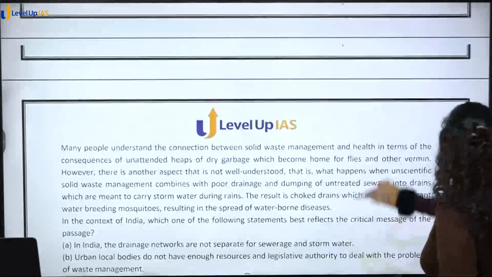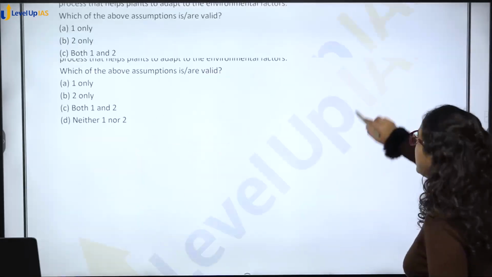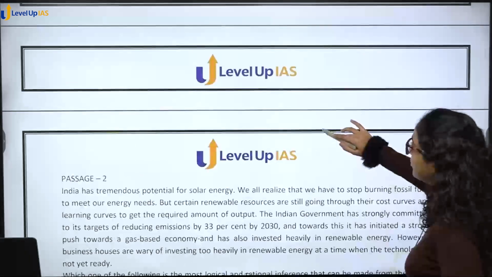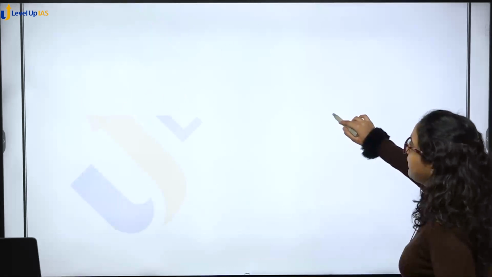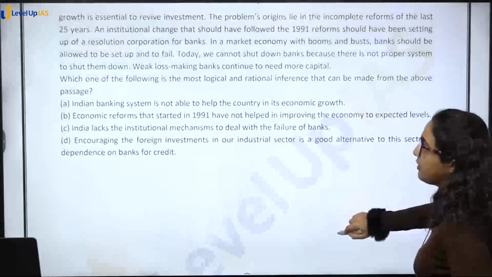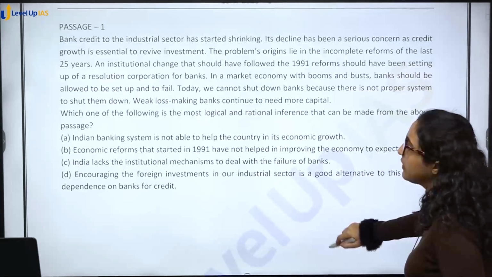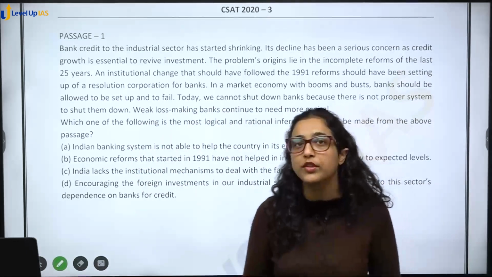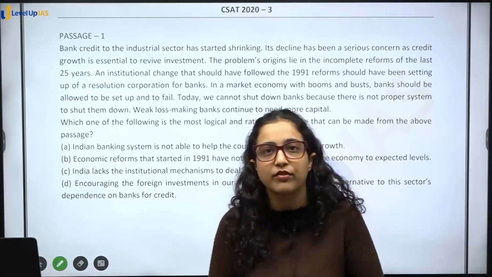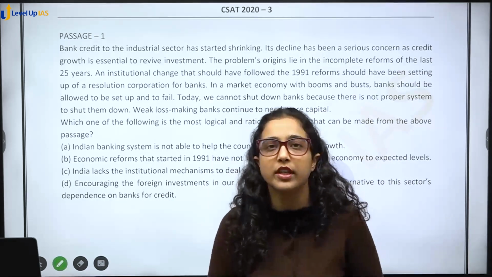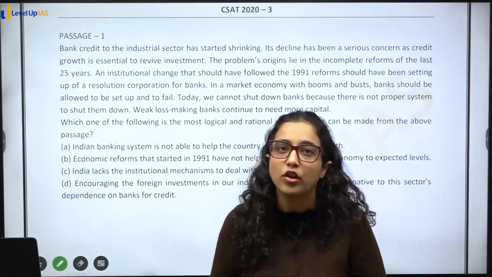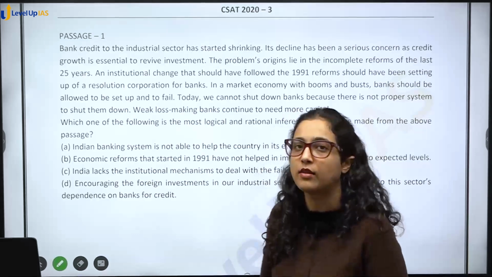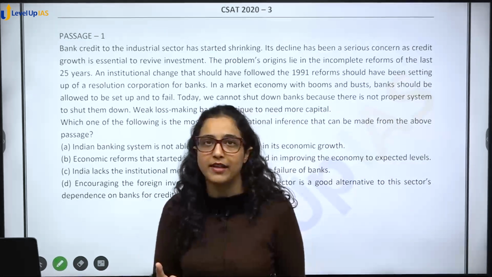So now let's start with the very first question, very first passage. Passage 1. Again, we will follow the same approach. We will read the options first, then we'll see whether this passage is supporting those options or not. Right, and we saw that in most of the cases, let's say 80% of the cases, if we take a rough estimate, you can eliminate a lot of options by reading just the options. Without reading the passage also, we can eliminate some options, right? Although not in all the passages, of course.